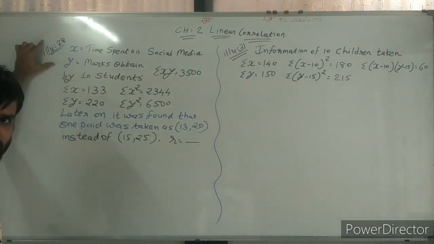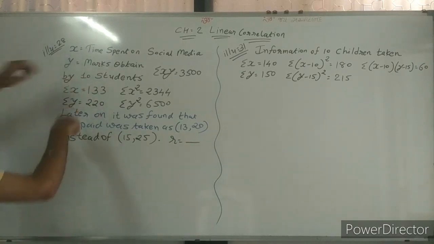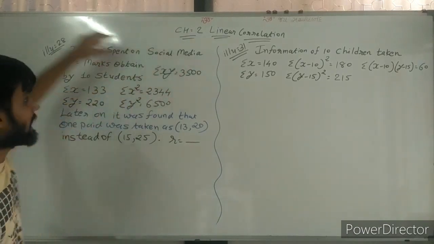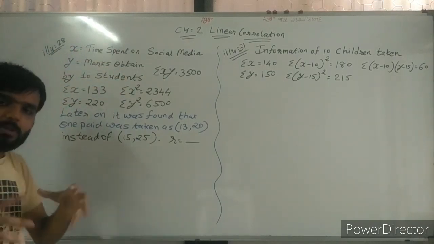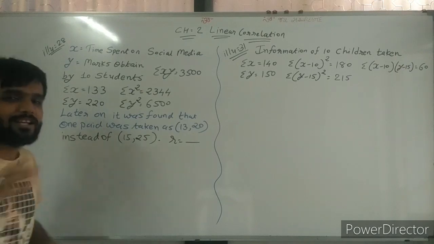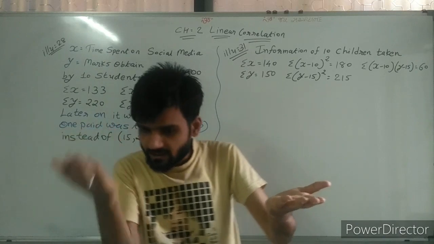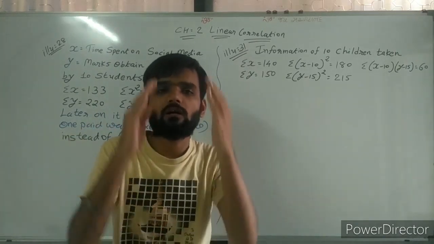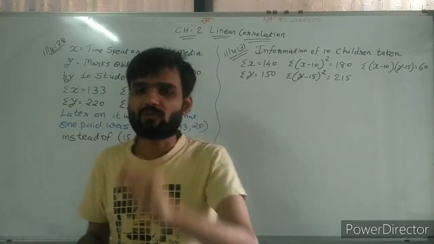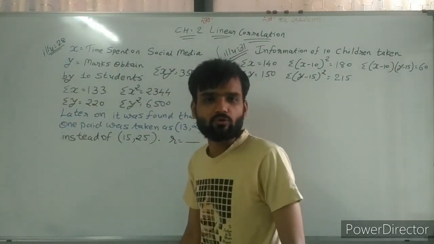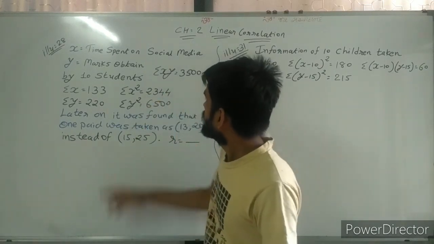Illustration number 28, in which the relation between two variables is given: time spent on social media X and marks obtained by a student Y. Generally, if you spend time on social media, you will get fewer marks because you are not concentrating on study, and that's why here they need us to find the relation between the two.